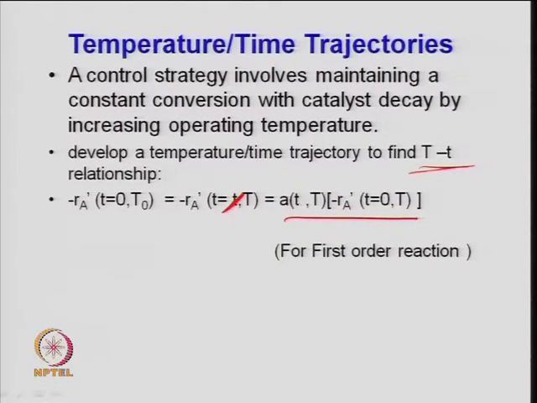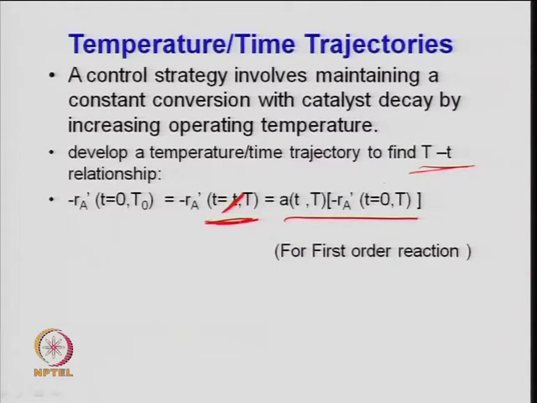So, if somehow we know how this activity decreases with time, that is, if the deactivation function is known, then one can increase the temperature accordingly, because when you increase the temperature, the rate constant will increase from the Arrhenius equation, right. So, this R A at any time t will now be R A at some higher temperature T, right.